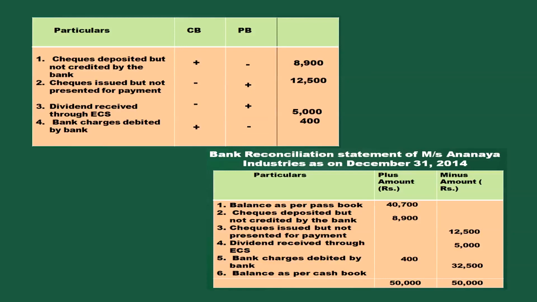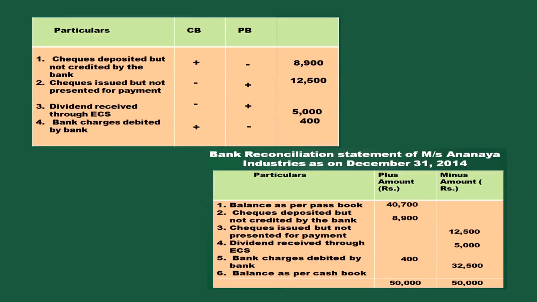Minus sign is given for 12,500 minus for 5,000. So you are looking into the cash book column. So here also in the plus amount column I have written 8,900 and bank charges 400. In the minus amount column 12,500 and 5,000. So you are starting with the balance as per cash book. Details are given in the particulars column.